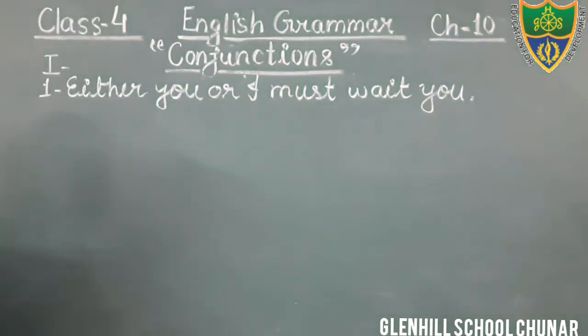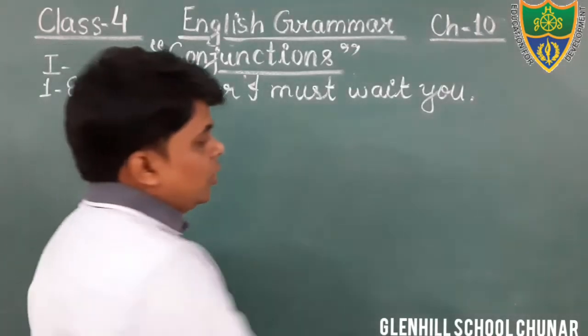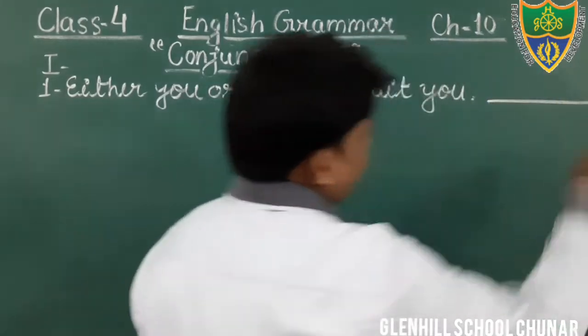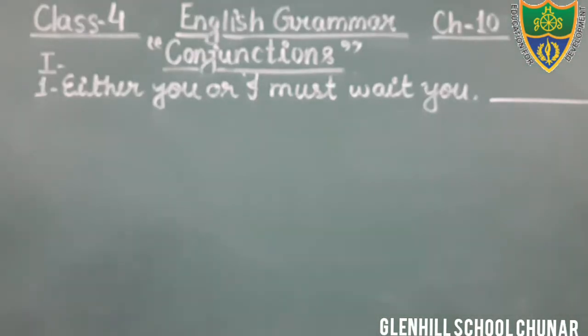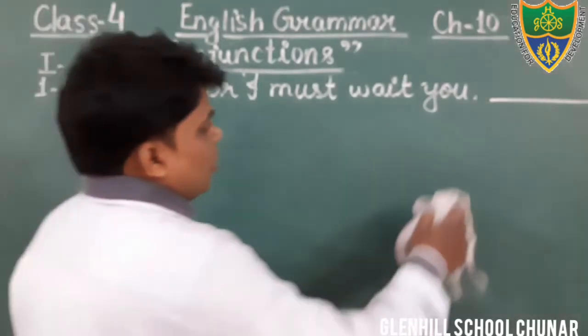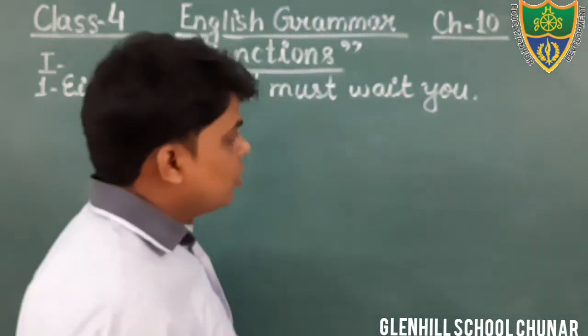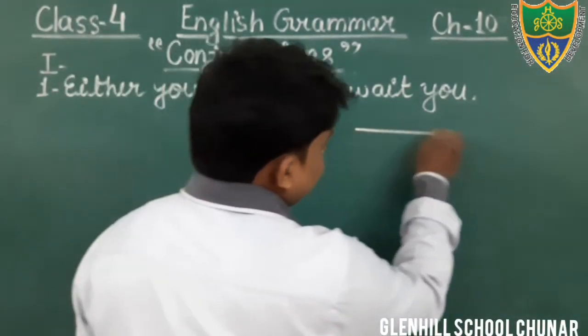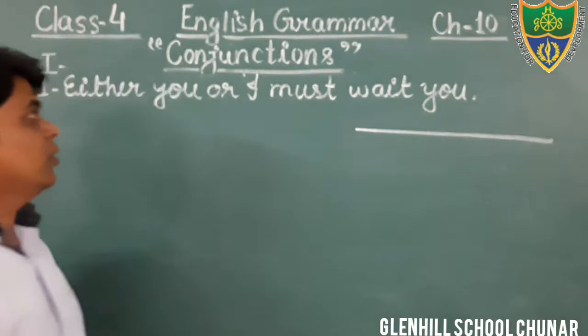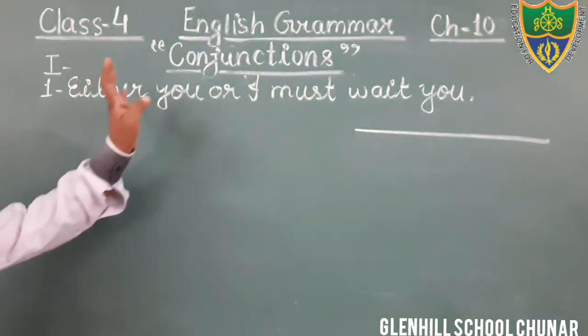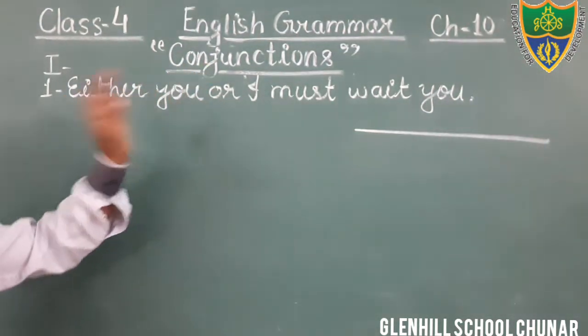This is the sentence given in your question number first, and there is also a blank given. I am going to write the blank here, just below. You have to tell what is the conjunction in the given sentence.